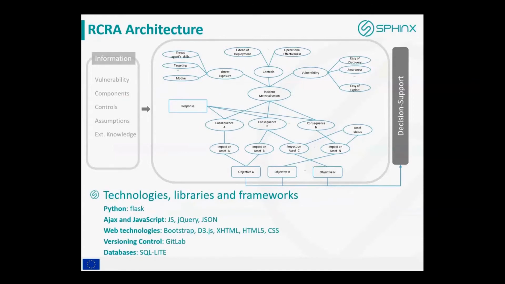The higher level architecture is depicted in this slide. As we mentioned, the information is provided from other resources. This is the design of the risk assessment module, and the outcome of this process is pushed to the decision support component. The selected technology for the implementation is Python, and for the databases we selected SQLite at the time. The version control system for all is GitLab.